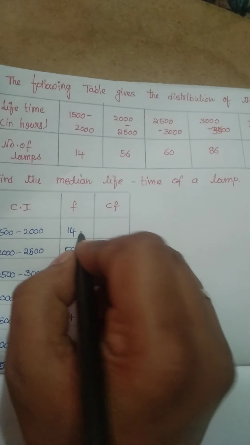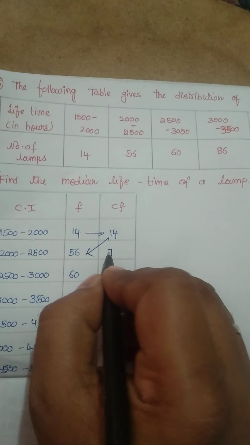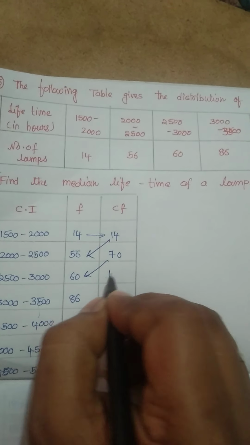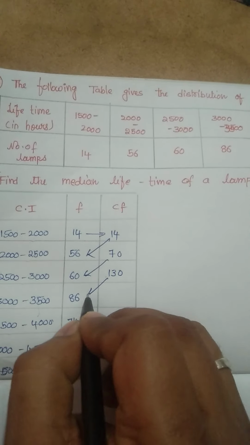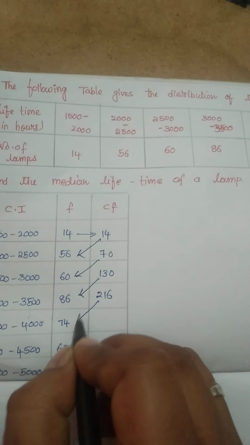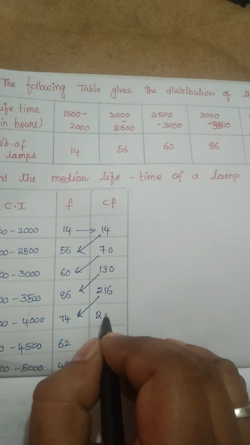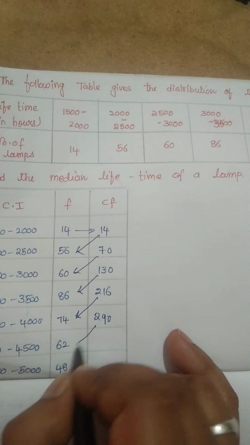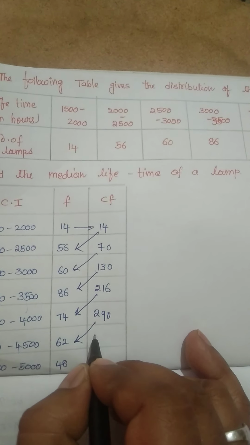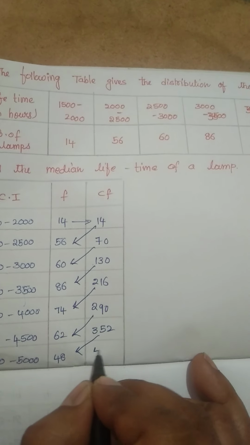So let us find the cumulative frequency. 14, 14 plus 56 is 70, 70 plus 60 is 130, 130 plus 86 is 216, 216 plus 74 is 290, 290 plus 62 is 352, 352 plus 48 is 400.